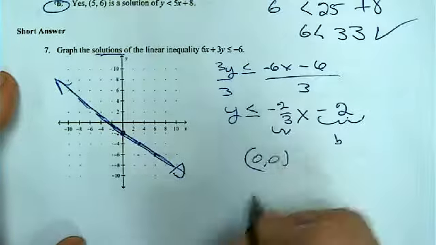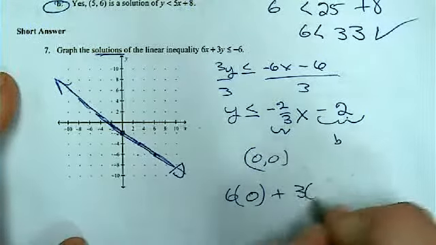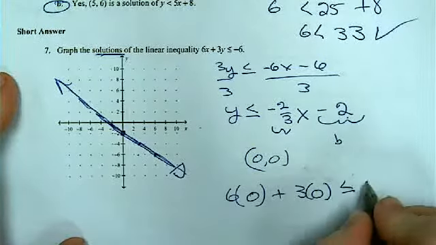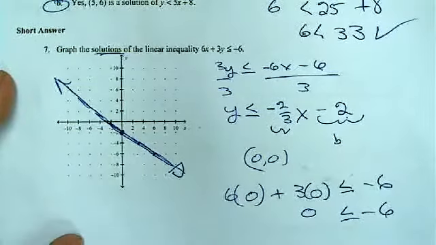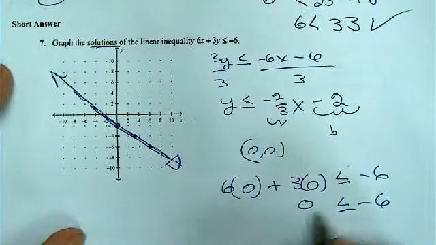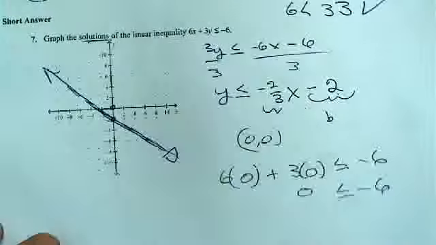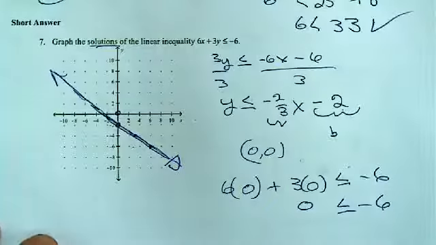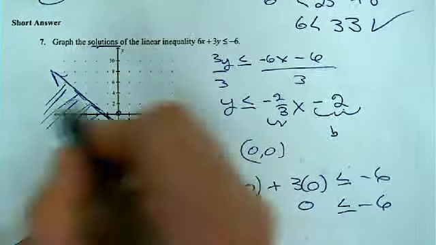I put 0 in. 0 times 6 plus 3 times 0 less than or equal to negative 6. 0 less than or equal to negative 6. Is that true? Don't think so. Don't think 0 is less than a negative. So with that being the case, 0, 0 must not be a solution. Since 0 is not a solution, this is the side that gets shaded.